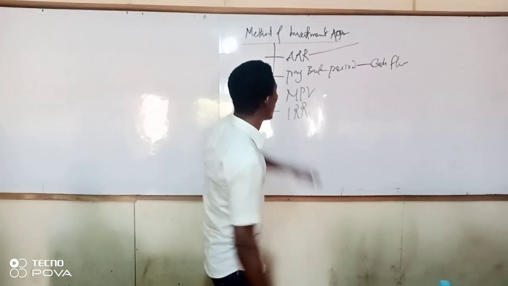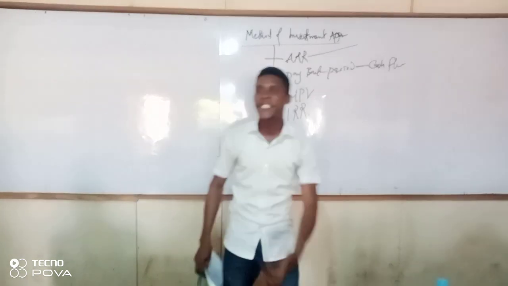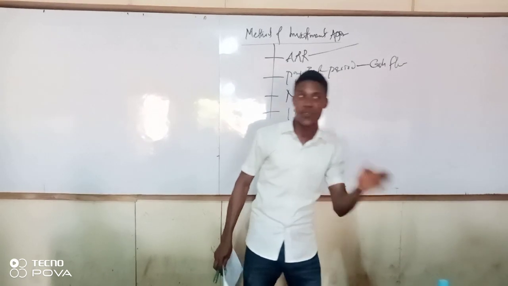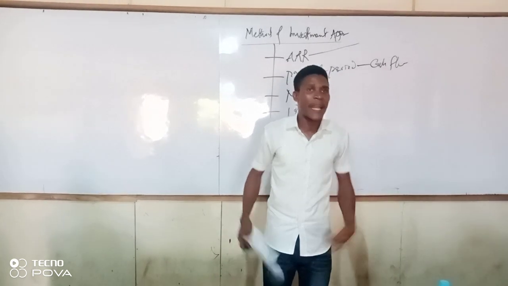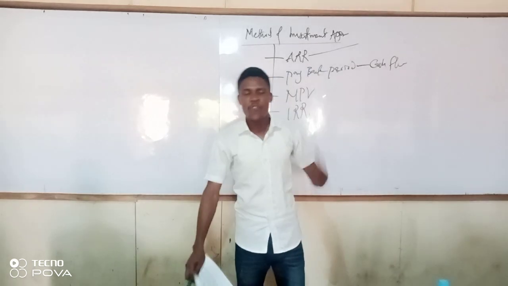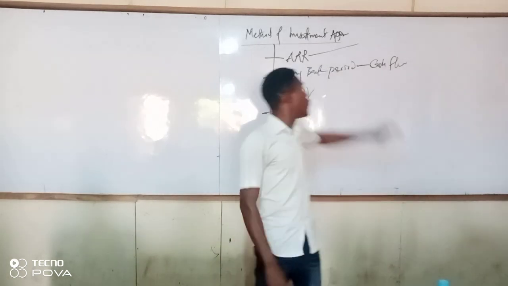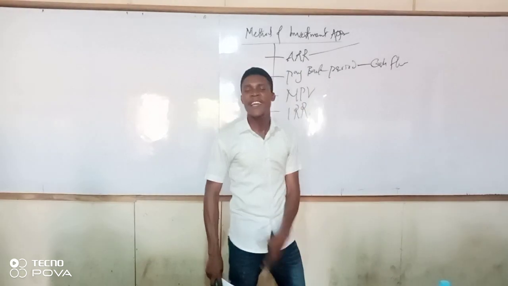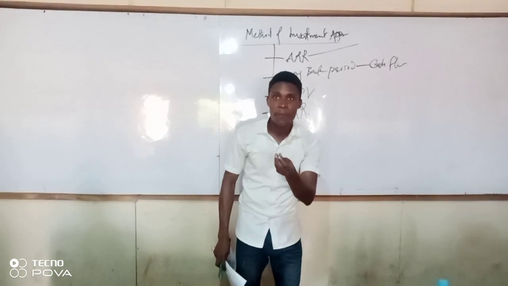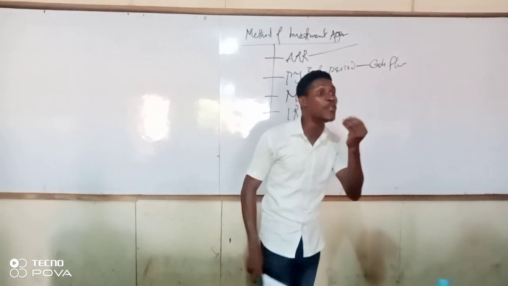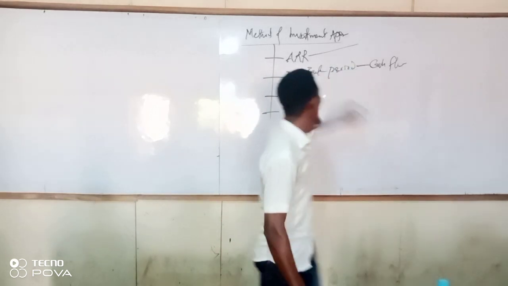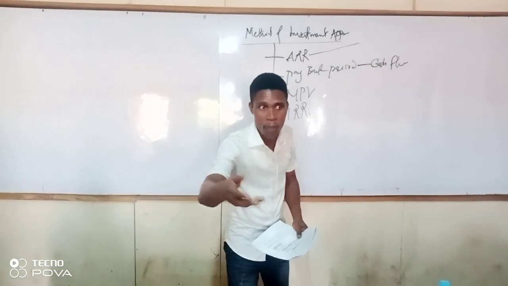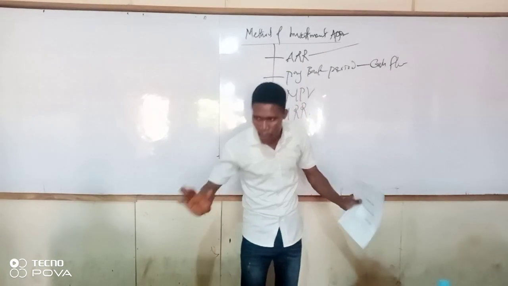From the financial accounting perspective, you are looking for profitability. Accounting is also about profit. If I look for the accounting reason, you go for ARR. If I look for cash flow, for a company that has a problem of liquidity, you go for what? Payback period. When is my money coming back? Payback period.